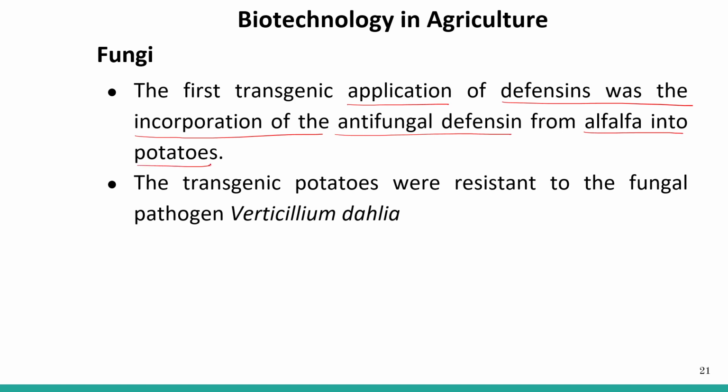The first transgenic application of defensins was the incorporation of the antifungal defensin from alfalfa into the potato. For the first time, the gene for the defensin was taken out from alfalfa and introduced into the potato plant. The transgenic potatoes were resistant to the fungal pathogen Verticillium dahliae. So this is a particular pathogen, right?